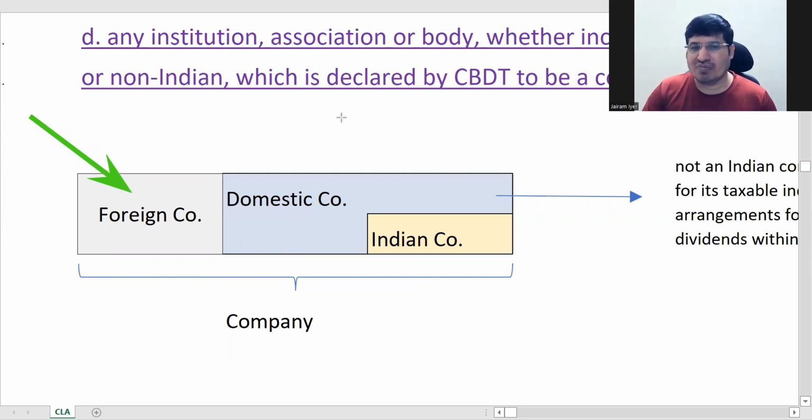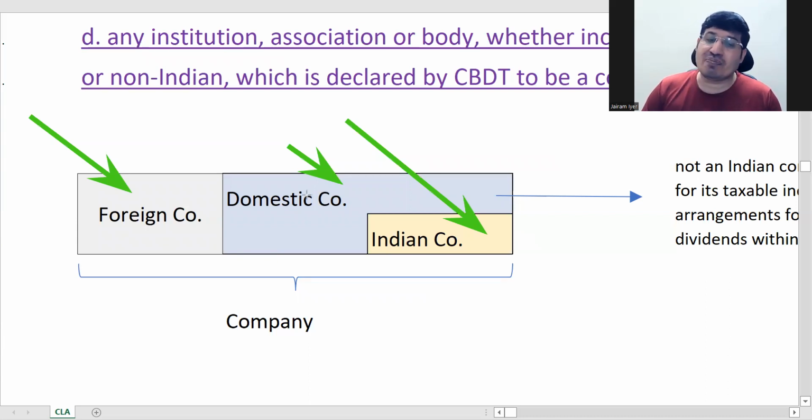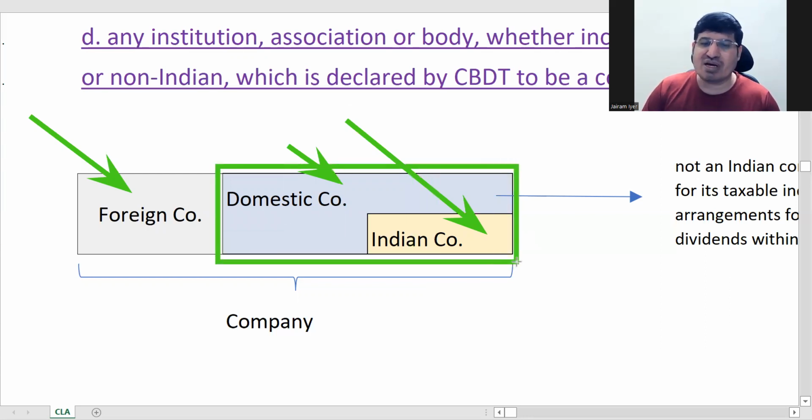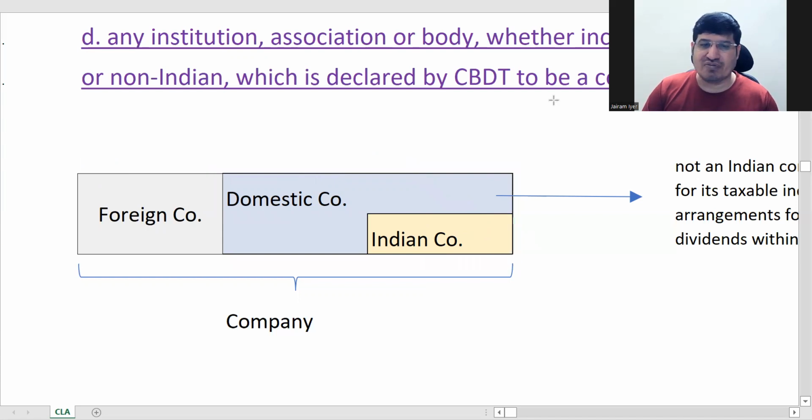When you are talking about only an Indian company, only this, there will be certain rules applicable only to the Indian company. That will not be applicable to all domestic companies. Rules applicable to a domestic company will be applicable to the entire block, to both. But rules specifically for an Indian company will be applicable only to the Indian company.